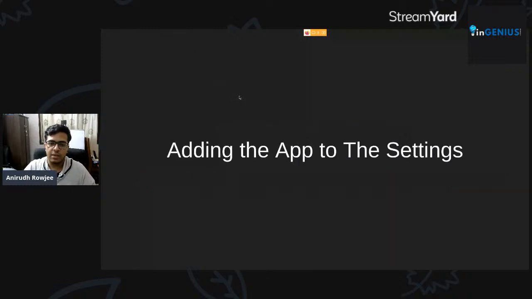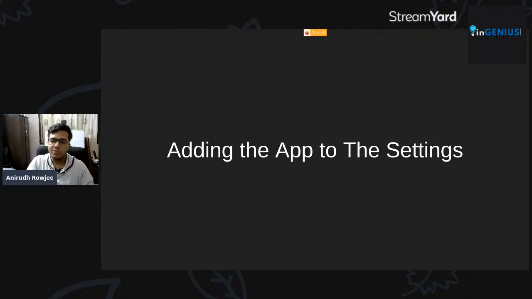So now that we've created a new app, the first thing we'll be doing is adding the app to the settings, because Django has to know that once we're working on an app, there are some resources of this app that I have to keep taking a look at, right? I need to keep taking a look at the models inside this app. I need to keep taking a look at the URL configs inside this app. How will Django know, right? Because at this point of time, it's just another folder with a bunch of Python files created inside.